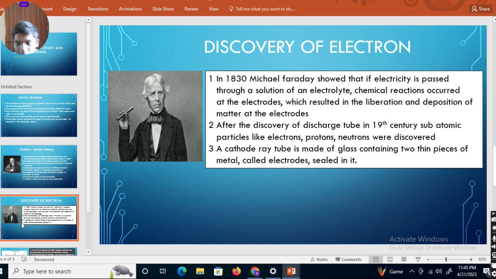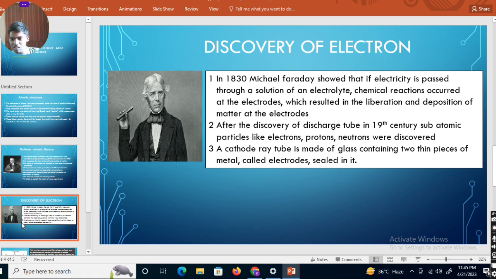Now, discovery of the electron. After Dalton said there are no subatomic particles and the atom is indivisible, some scientists like Michael Faraday showed that if electricity is passed through a solution of an electrolyte, chemical reactions occurred at the electrodes, which resulted in the liberation and deposition of matter at the electrodes. This is the cathode ray discharge tube activity, which we will discuss.